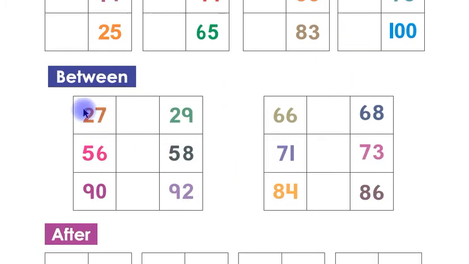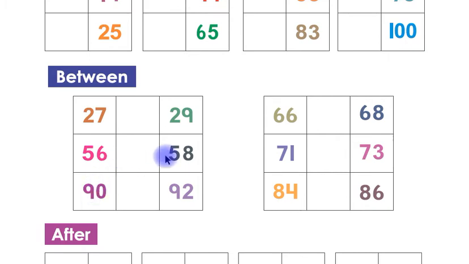And this is the concept of writing the numbers in between. This is 27 and 29. Children, what comes between 27 and 29? 28. You have to write number 28 here in this box. What comes between 56 and 58? Children, number 57. Children, you have to write number 57 here in this box.